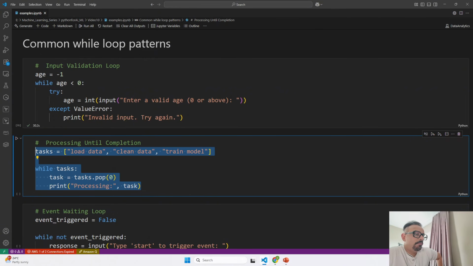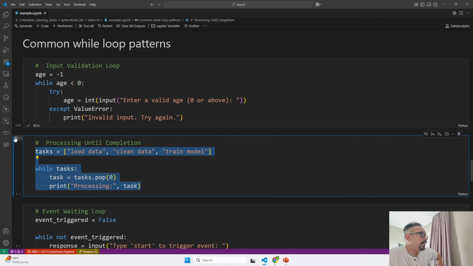It is using a while loop that runs as long as there are tasks left in our list. Inside the loop we are using the pop method. At every iteration, it removes one element from our list, making the list empty, and as soon as the list becomes empty, it ends the loop.